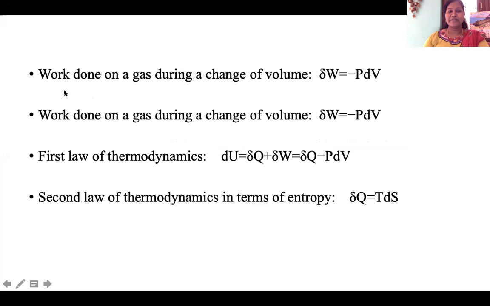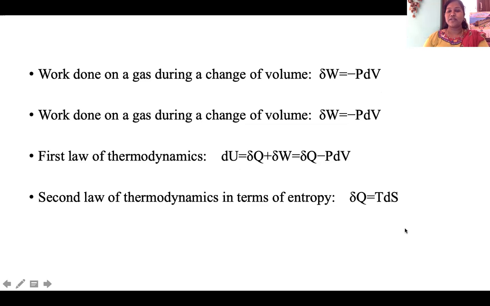This is the first statement. The work done on a gas during a change of volume is delta W equal to minus PdV. The first law of thermodynamics is dU equal to dQ plus delta W, or dQ minus PdV. And the second law of thermodynamics in terms of entropy is delta Q equal to TdS. So these are the laws, dU and dQ.